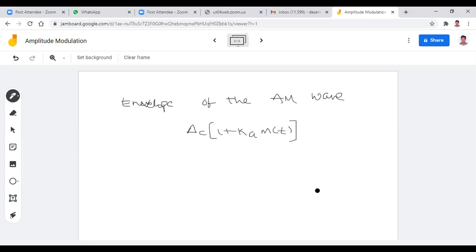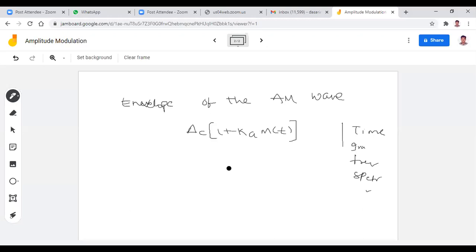So here I want to go for two cases in order to draw the modulated signal. Remember one thing, for any modulation technique, first you have to define the time domain representation. Next you have to go for the graphical representation in time domain. Next the frequency domain representation, and finally the spectrum. Is it okay? So time domain and frequency domain representation, like mathematical equations. Next graphical representation in time domain and in frequency domain. Already we know that the frequency domain representation of a signal is nothing but the spectrum. So these four things you have to concentrate on when you go for any topic, any modulation technique.